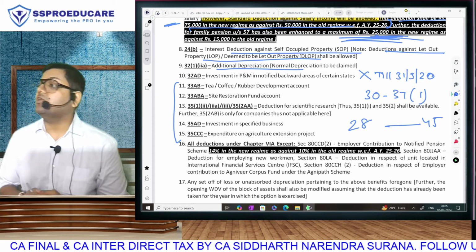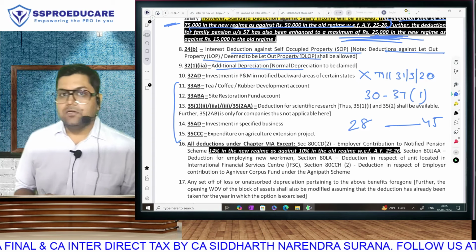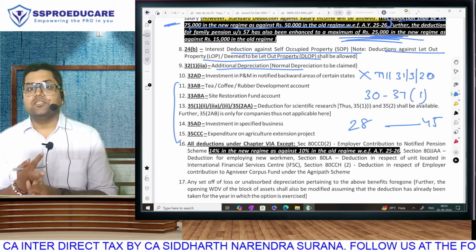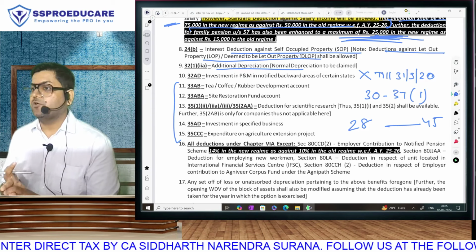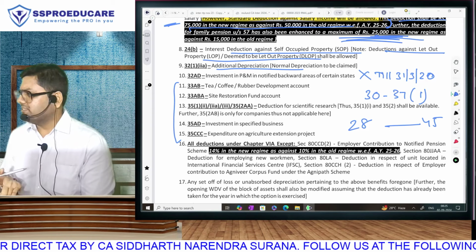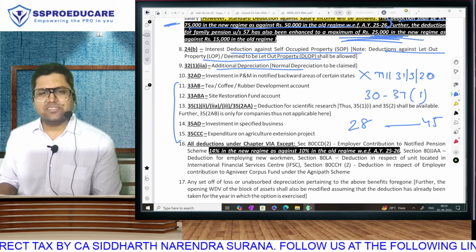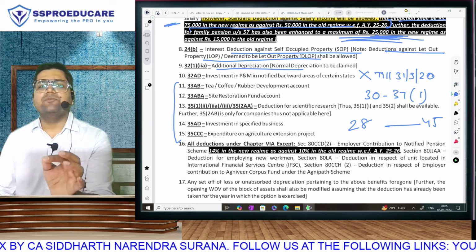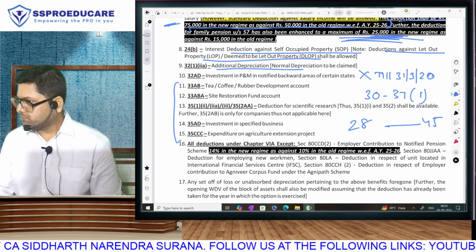PGBP gives us deduction of all our actual expenses. So rent, rate, taxes, repairs and insurance of building if you use for business, repairs and insurance of plant and machinery used for business. 32 is depreciation, and 37(1) is the general section that any expense incurred for business will be allowed as a deduction. PGBP is about taxing your actual business profit.